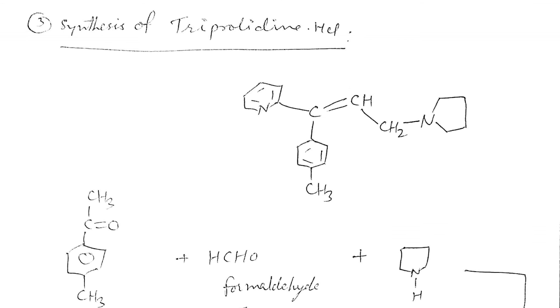One double-bonded carbon is substituted by a toluyl group, a paramethyl phenyl group, and another by a pyridine nucleus, and the CH2 group is substituted by a pyrrolidinyl group.